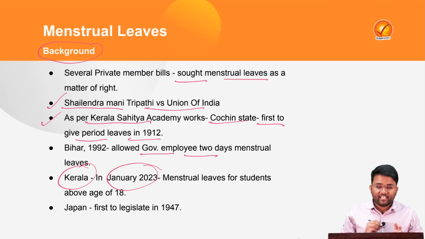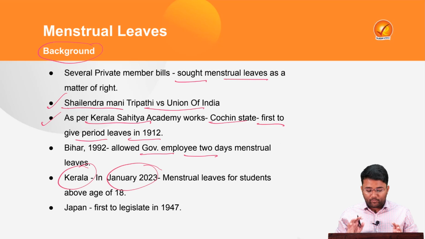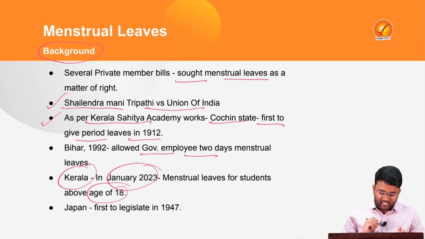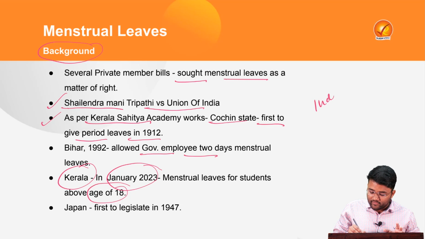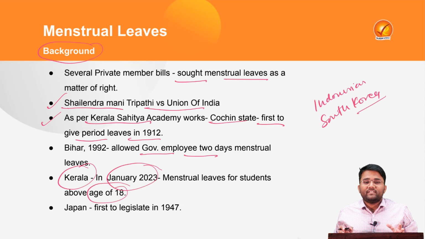Kerala also, in January 2023, provided menstrual leave for students above the age of 18. Japan was the first country, in the year 1947 itself, to give a proper legislation for menstrual leave as a matter of right. Apart from Japan, there are various other countries like Indonesia and South Korea, where menstrual leave is being provided as a matter of right.